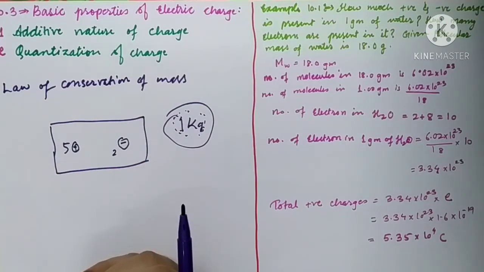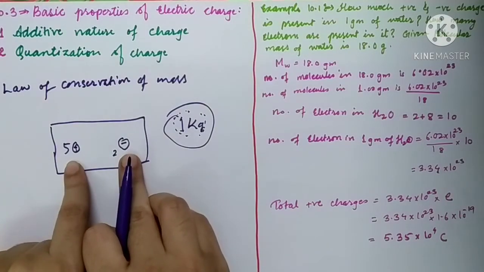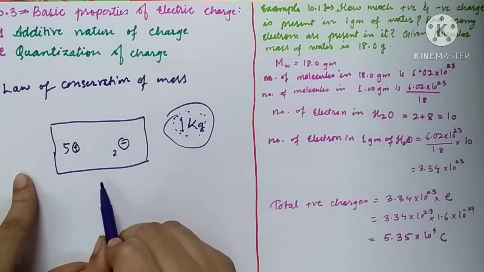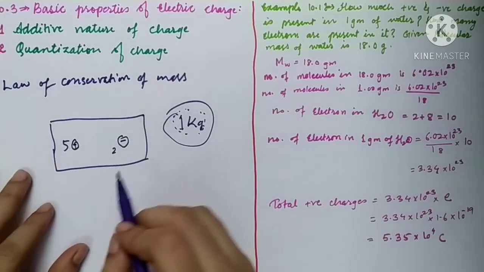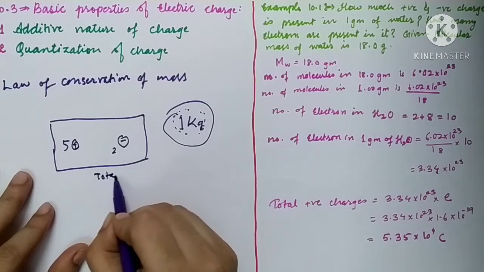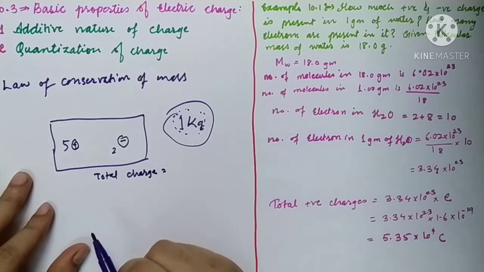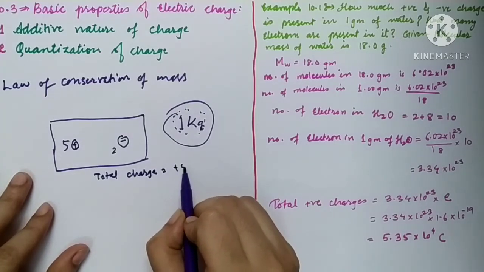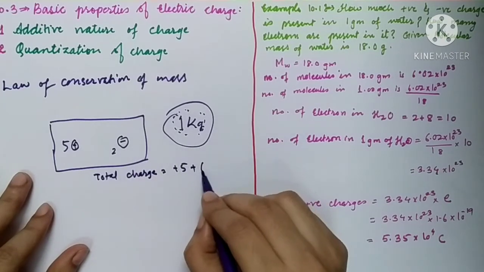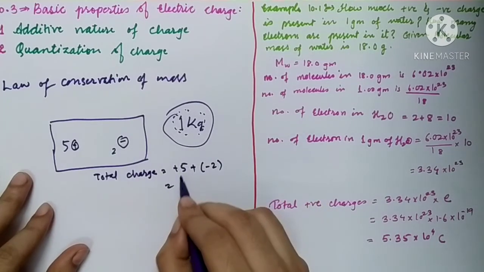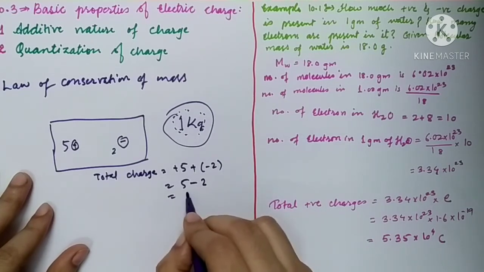But it is not like this, because the two charges are not of the same nature. They have opposite nature. How are you going to add them? Obviously, to find the total charge, you need to add these charges. Total charge is equal to plus 5 plus, 2 is negative, minus 2. 5 plus minus 2 will become 3. Total charge will be 3.